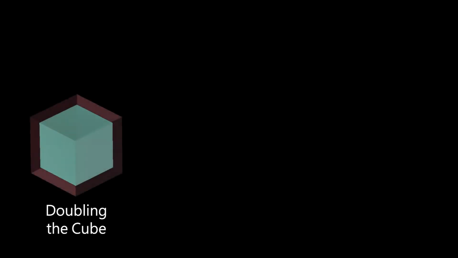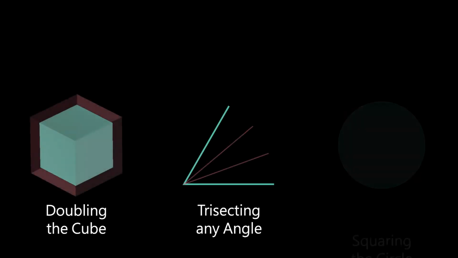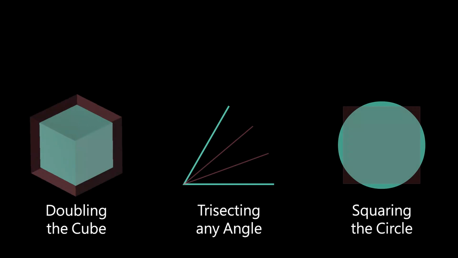In ancient Greece, mathematicians proposed three famous problems of geometric construction that were considered the most challenging topics in geometry at the time. These problems required constructions using only an unmarked ruler and a compass.